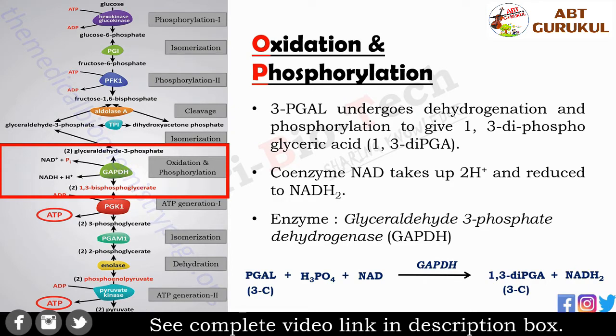Simultaneously, it undergoes phosphorylation, that is, inorganic phosphate gets incorporated to give 1,3-diphosphoglyceric acid. During this reaction, the coenzyme NAD, that is nicotinamide adenine dinucleotide, takes up 2H plus ion and gets reduced to NADH2. Then ATP generation 1 takes place.